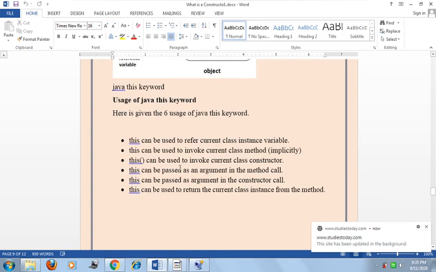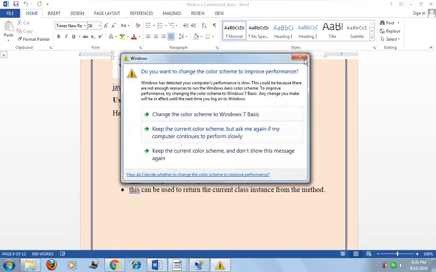This can be used to invoke the current class constructor. This can be passed as an argument in the method call. This can be passed as an argument in the constructor call also, and this can be used to return the current class instance from the method. These all are the uses of the this keyword.